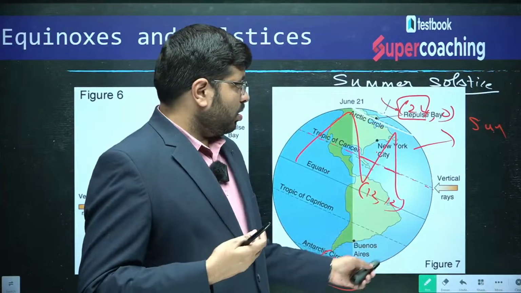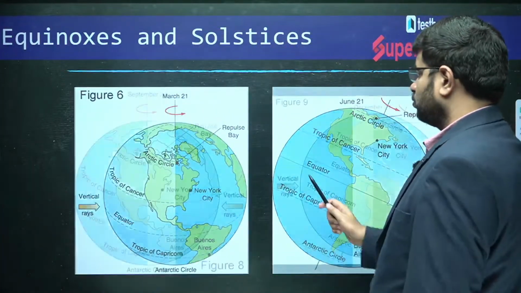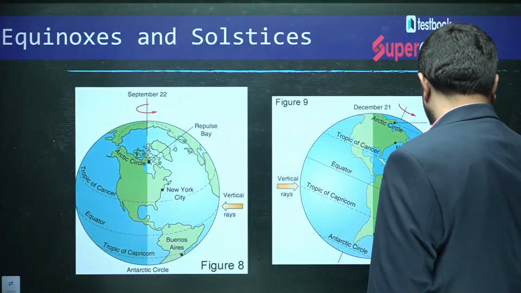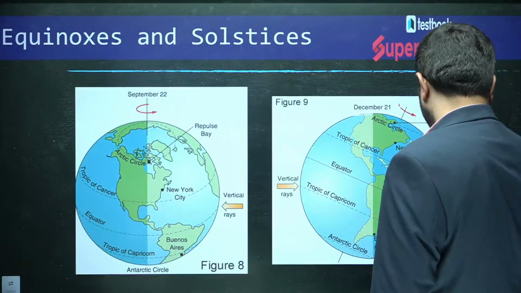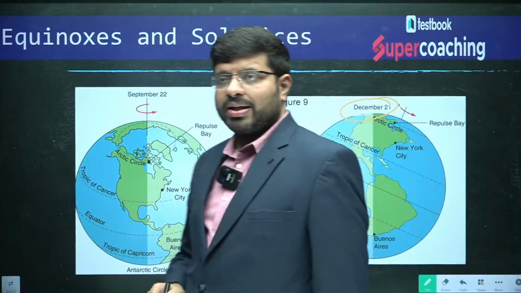So, the same thing, what happens in the month of December 21st? Where is the latitude of the vertical rays of the sun?